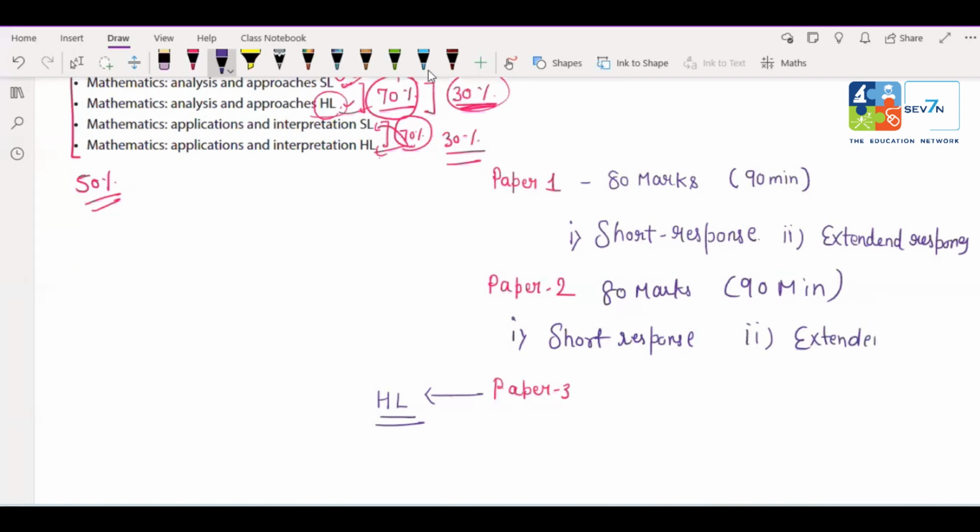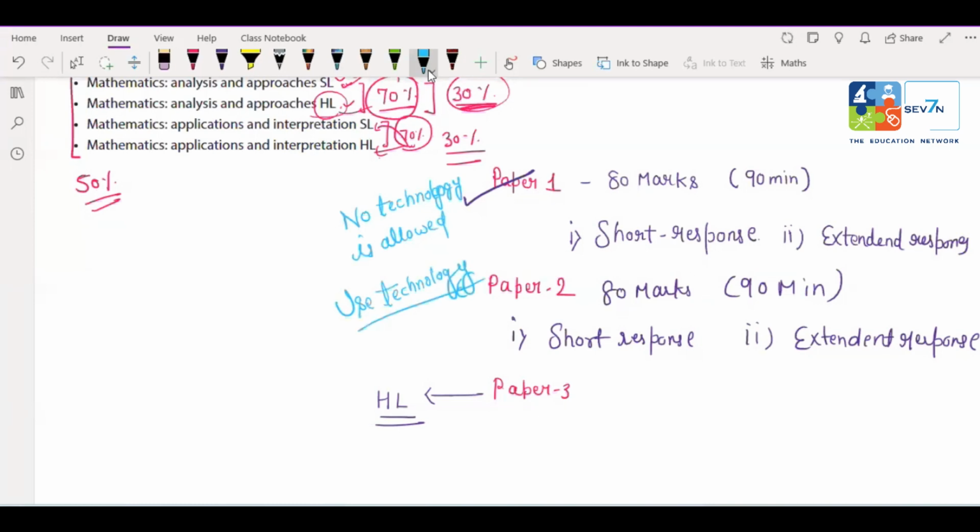Now, what is the difference between these 2 papers? In this paper, you are not supposed to use a calculator. No technology is allowed. And in this paper, you can use technology. Clear? Any doubt?